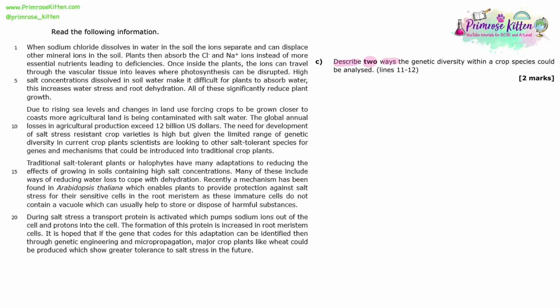Describe 2 ways the genetic diversity within a crop species could be analysed. Lines 11 to 12. It says the need for development of a salt stress resistant crop variety is high, but given the limited range of genetic diversity in current crop plant species, scientists are looking into other tolerant species. Okay, so this is just telling you that diversity in crop plants is low in terms of genetic diversity. The question is just describe 2 ways that genetic diversity could be analysed. So how do we identify differences in genes between organisms.